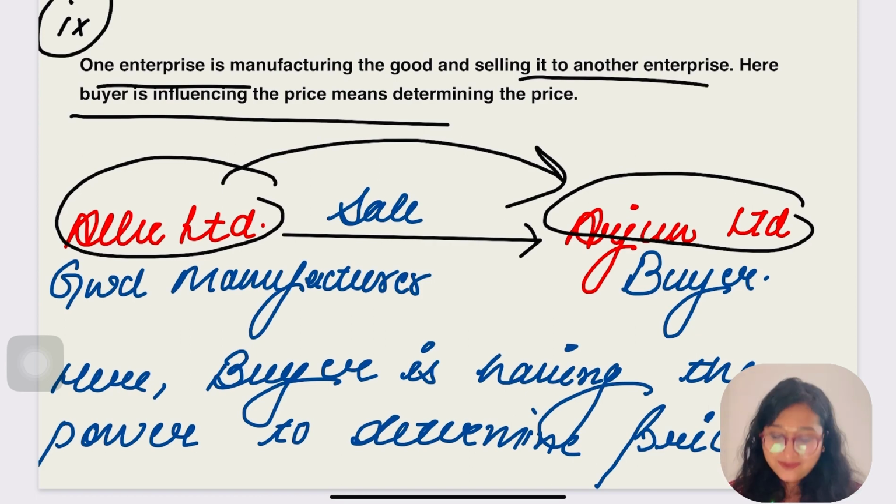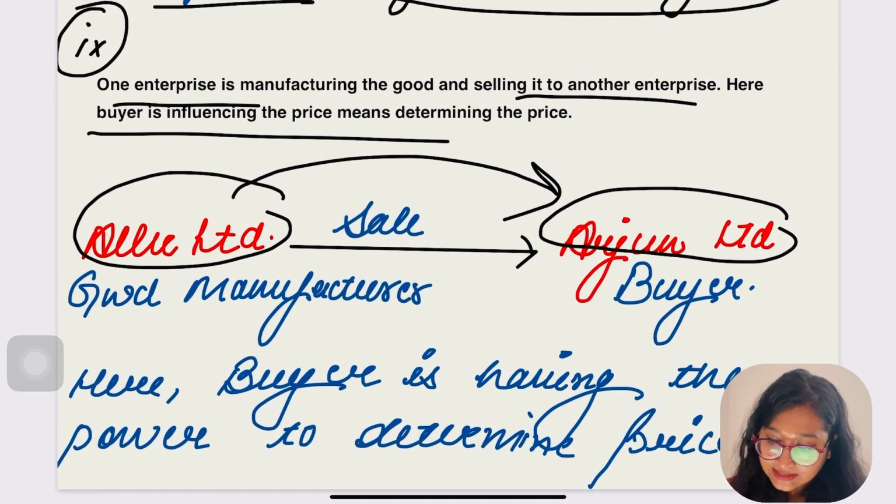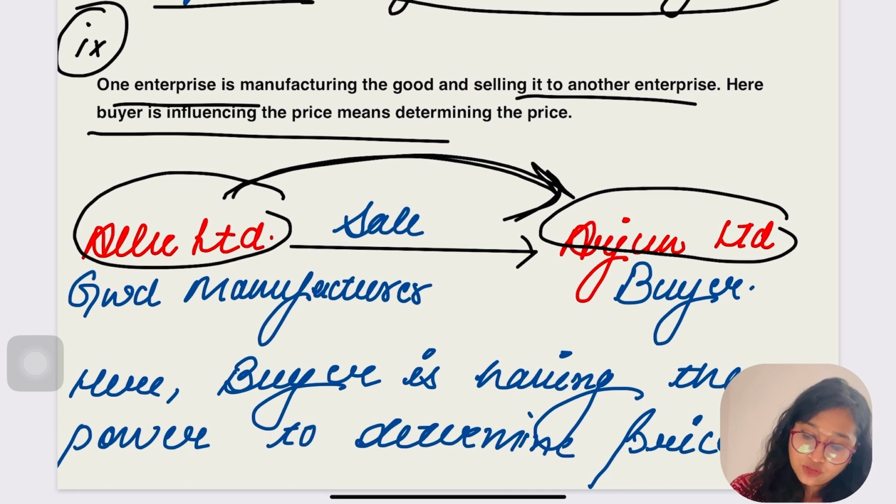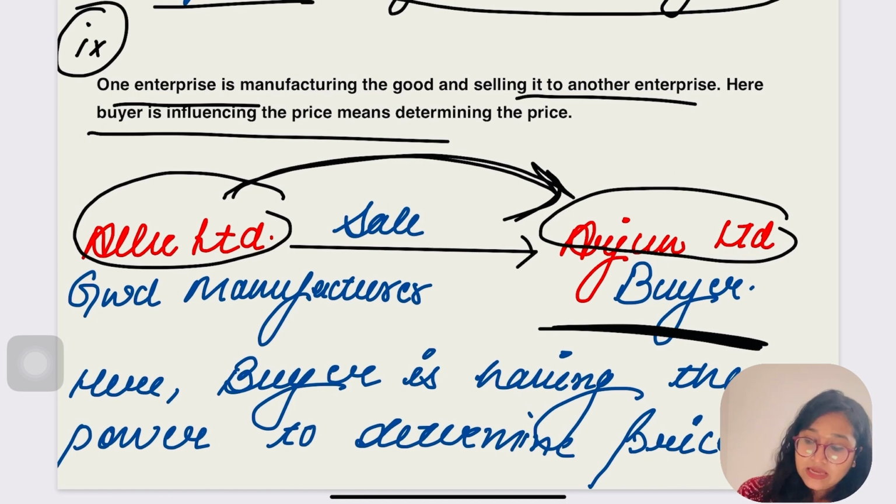Keep this in mind. Okay, let's get into the example again. Allu Limited is a good manufacturer. Is it clear? Yes. Arjun Limited is a buyer. Is it clear? Yes. Now Allu sold goods to Arjun Limited. But here the buyer, Arjun Limited, has the power to determine the price.